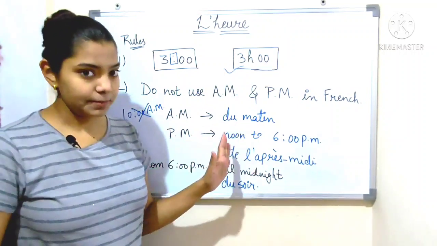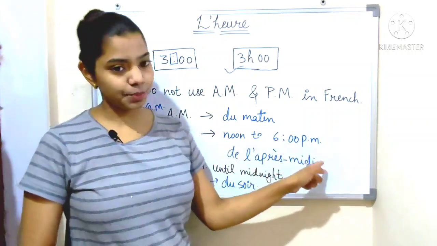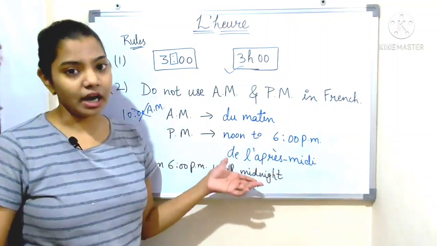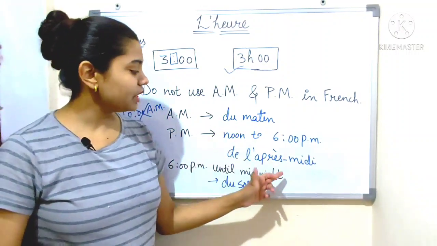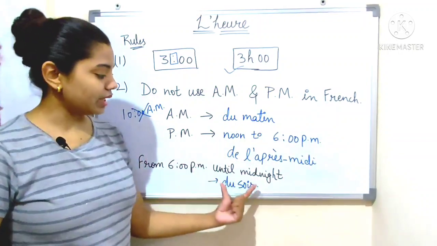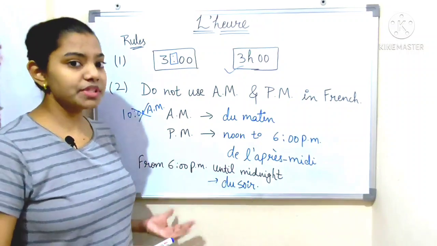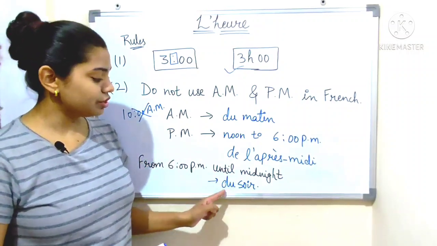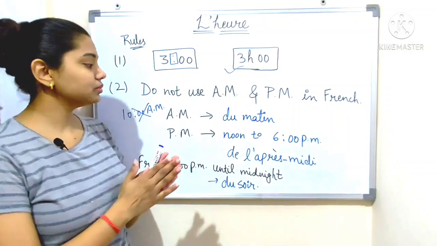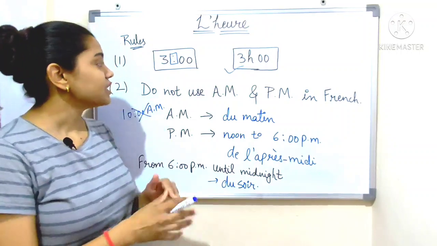So am is du matin, and for pm from noon to 6 pm we use l'après-midi. That is in the afternoon. And from 6 pm until midnight, we use du soir. Okay, du soir. So these two rules are very important to learn when we are learning time.